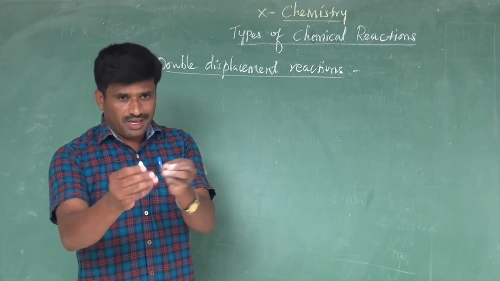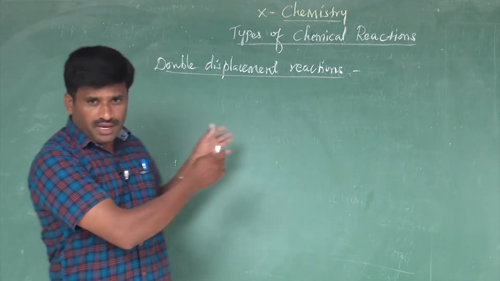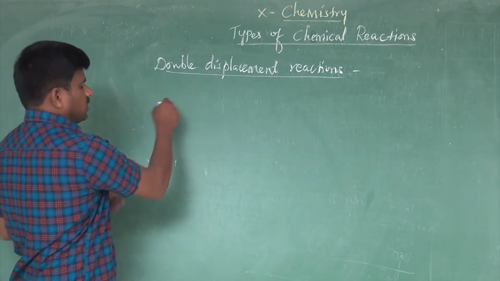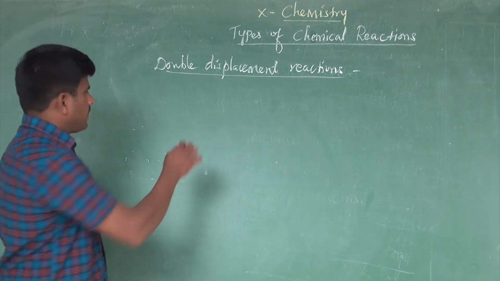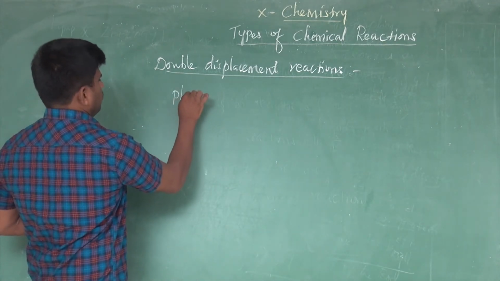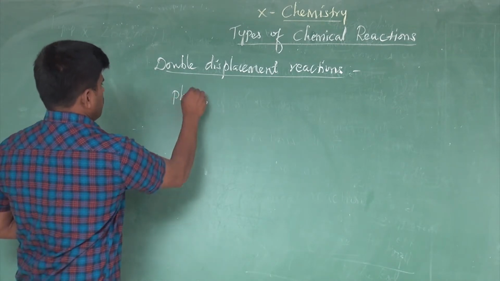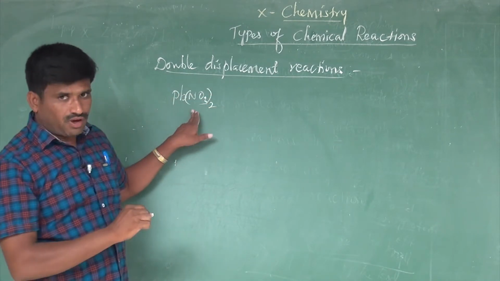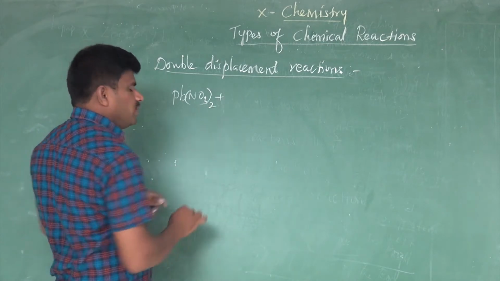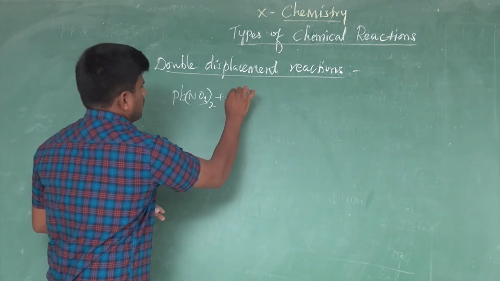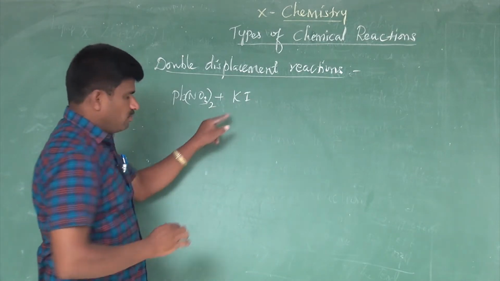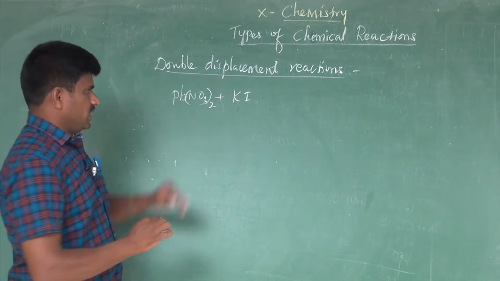Let's put this reaction into an equation. What did we take in the first beaker? Lead nitrate, Pb(NO3)2. This is the formula of lead nitrate. In the second beaker we took potassium iodide, whose formula is KI.